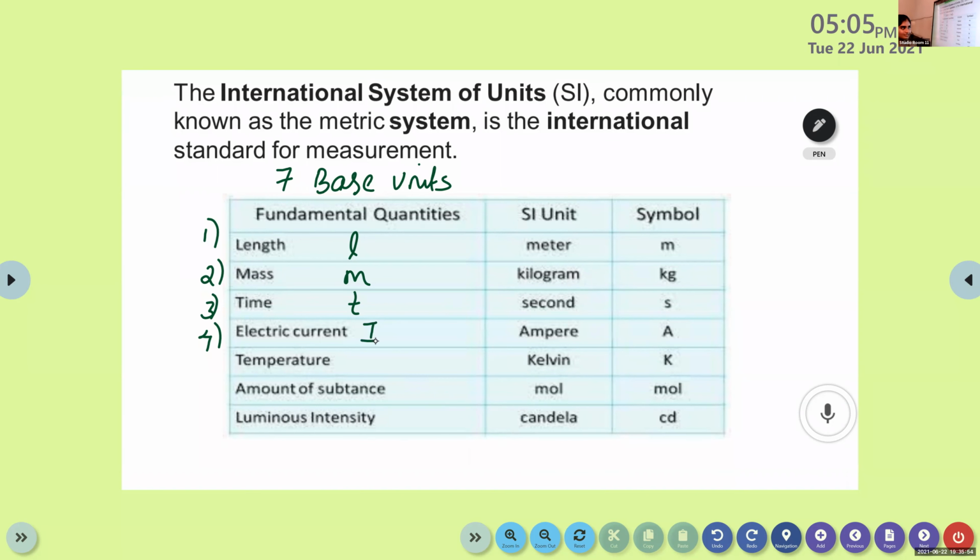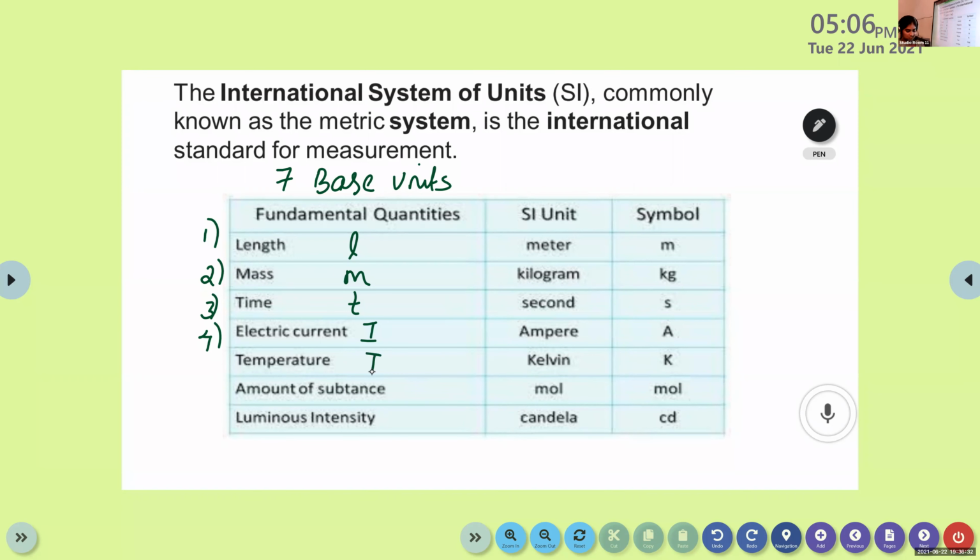Then temperature. Celsius, that's its unit. I'm asking about the symbol. Degree Celsius is a unit, another unit, right? I'm asking about the symbol of temperature. Symbol for temperature. It's T, for temperature, right?